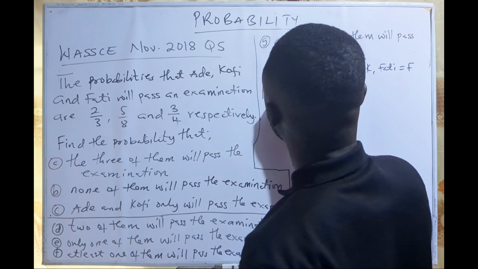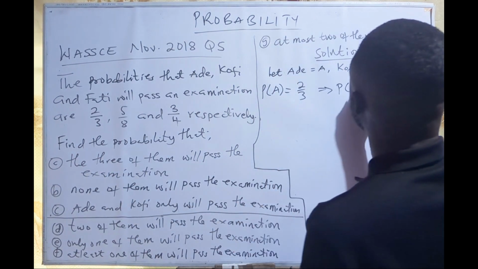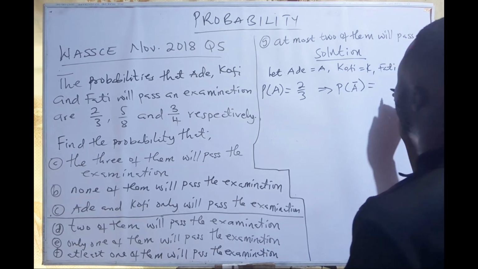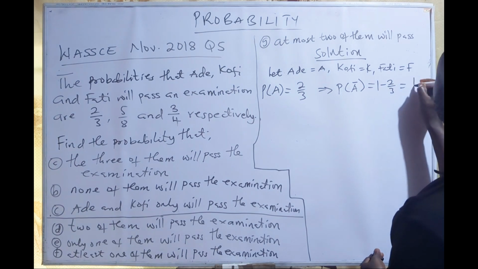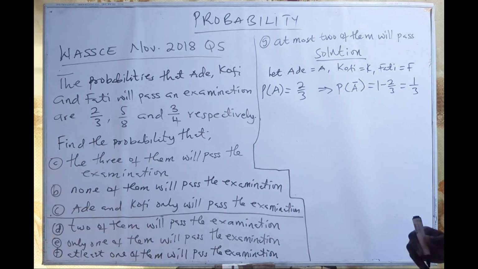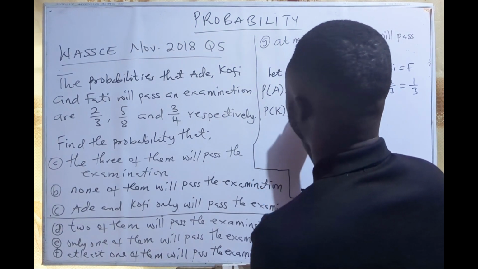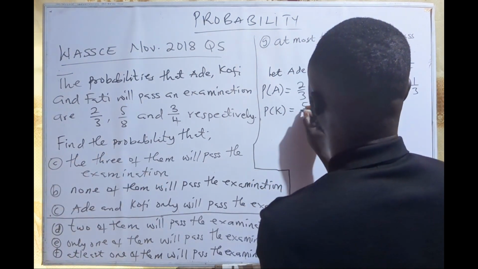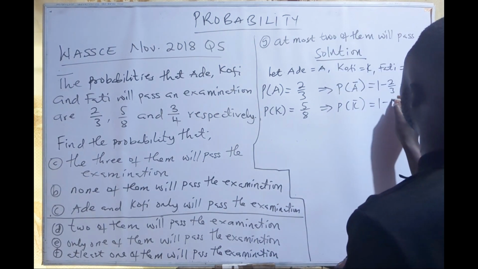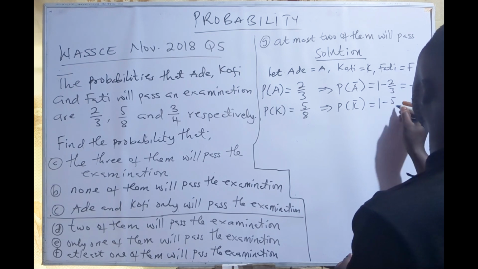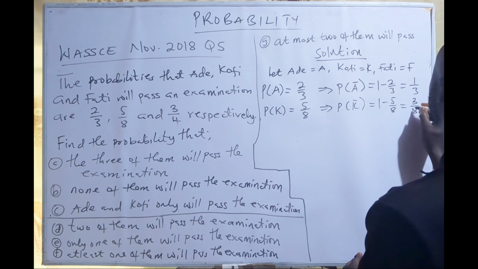Probability of Ade passing is 2/3. If that is the case, then probability of Ade not passing, you put a bar on top of the passing, 1 minus 2/3, and that will give us 1/3. Then probability of Kofi passing, that is 5/8. Then probability of Kofi not passing will be 1 minus 5/8, and that will give us 3/8.